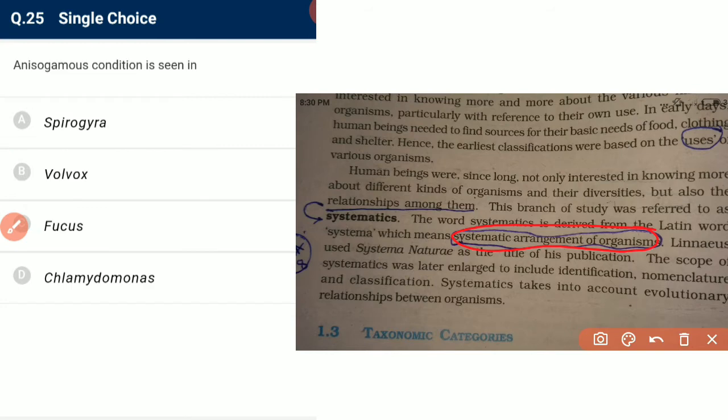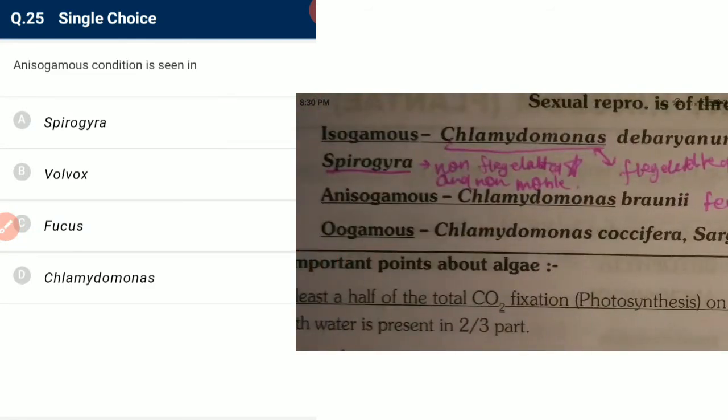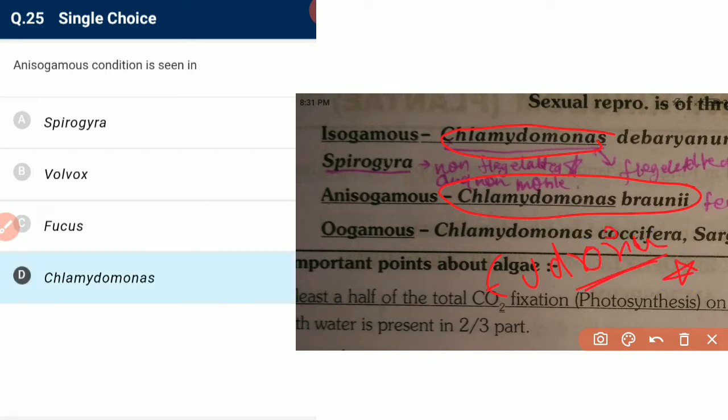An isogamous condition is seen in C, Chlamydomonas, so both isogamous as well as anisogamous type of reproduction. In some species of Chlamydomonas, we see anisogamous type of reproduction. In the new NCERT, they have added one more example, that is Eudorina. Eudorina is a type of algae where anisogamous type of fertilization is seen.